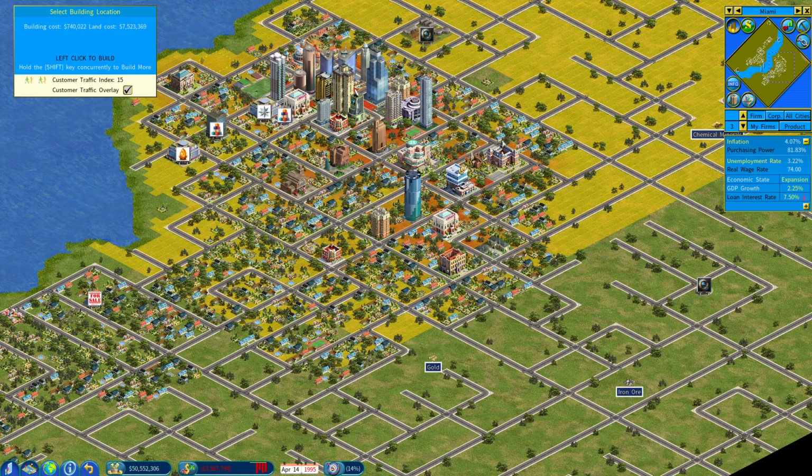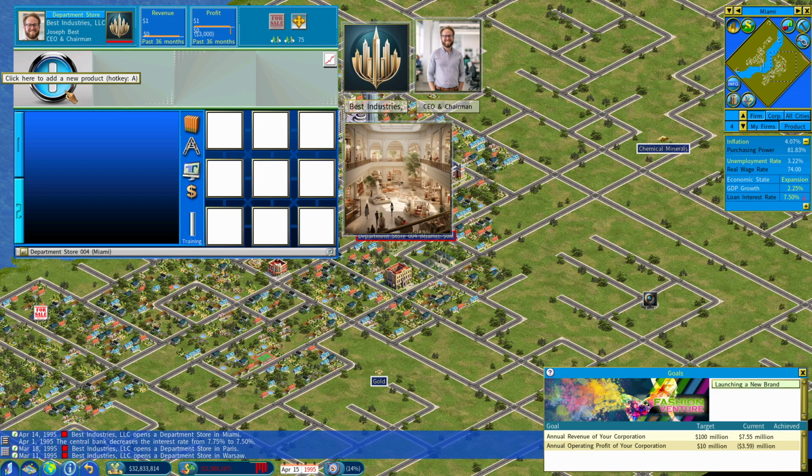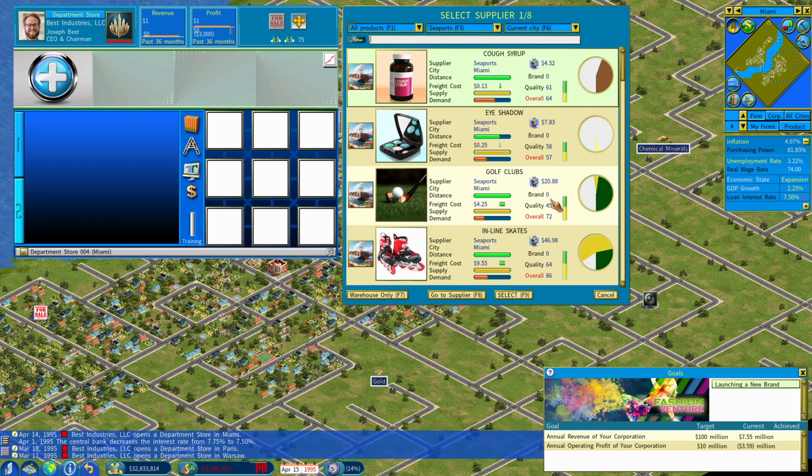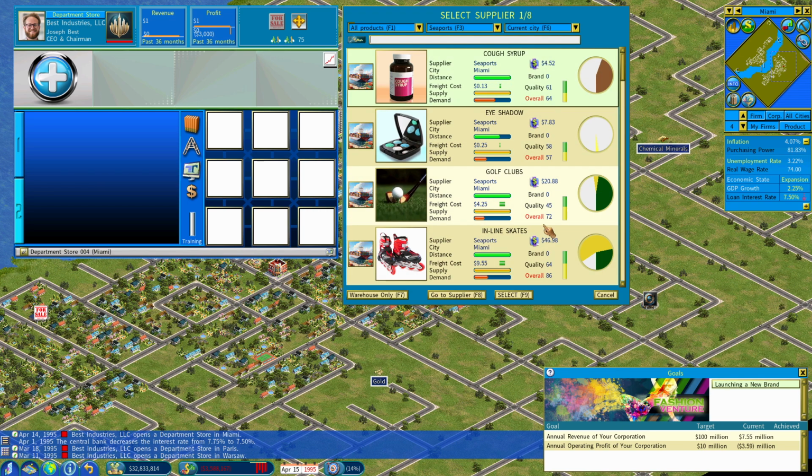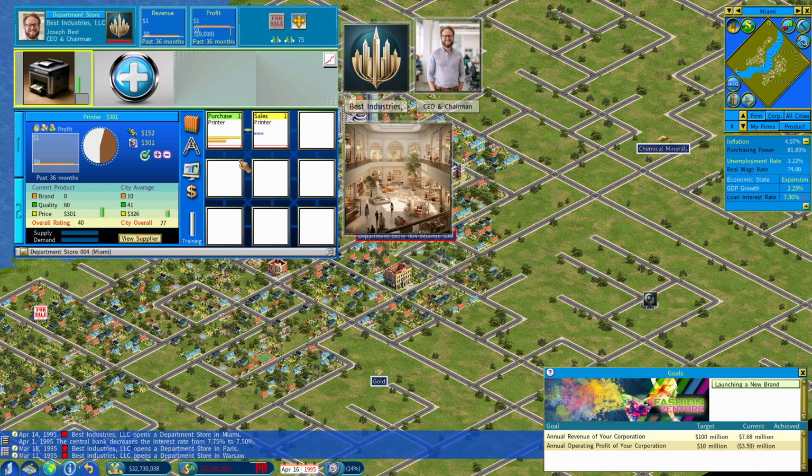Retail in Miami, department store, good foot traffic, and ooh, very saturated here. Very saturated, and not a lot of hype. Okay, let's do printer, and it's got room. Although, yeah, that demand vanished all of a sudden.